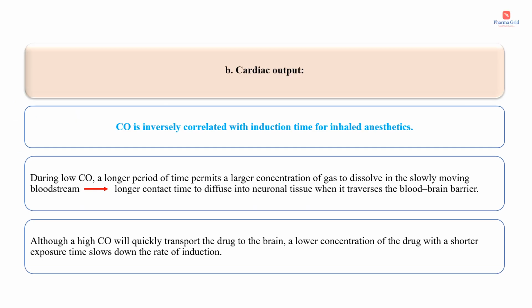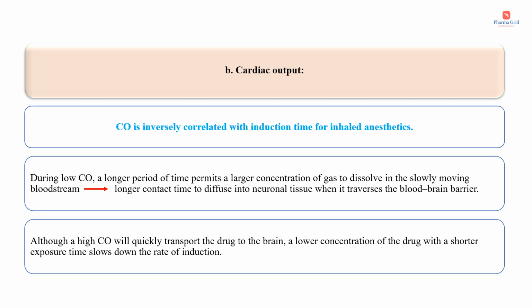The next factor that affects the anesthetic uptake is the cardiac output. Cardiac output is nothing but the blood flow. So this cardiac output is inversely proportional to the induction time for inhaled anesthetics. During low cardiac output, that is low blood flow, a longer period of time permits a larger concentration of gas to dissolve in the slowly moving bloodstream. As a result, there will be longer contact time to diffuse into neuronal tissue when it traverses the blood-brain barrier.